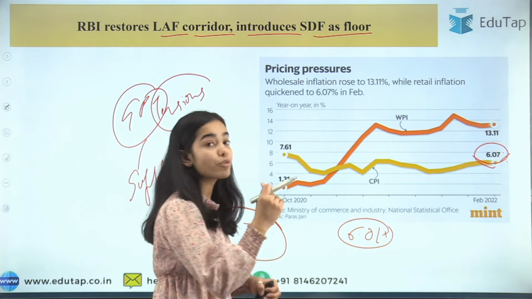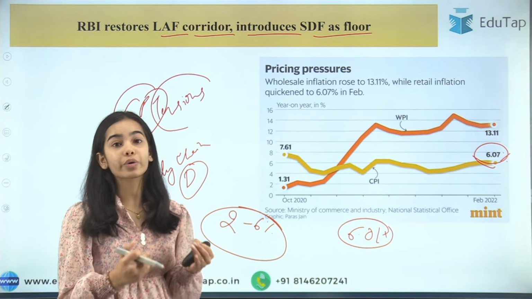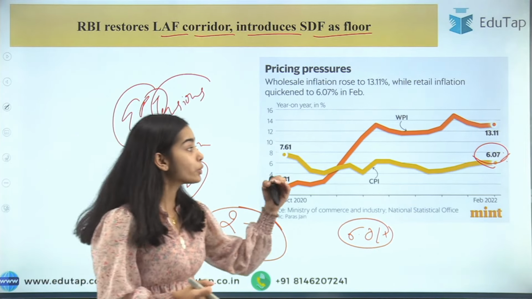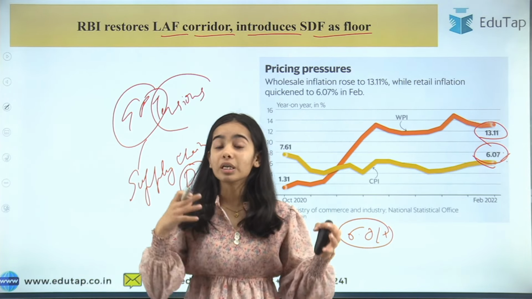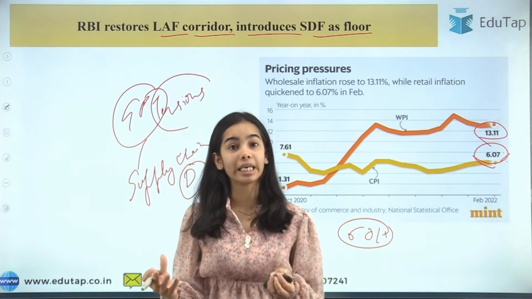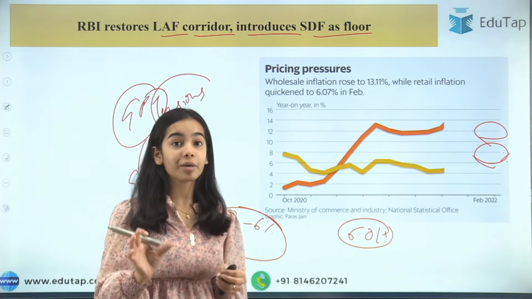So in January also it was higher than the 6% level. The WPI also rose from 12 point something percent to 13.11% in February 2022. So the inflation was rising too much in the economy, and as you can see, it was higher than the upper limit that the RBI set.